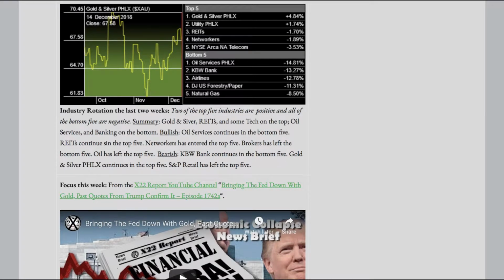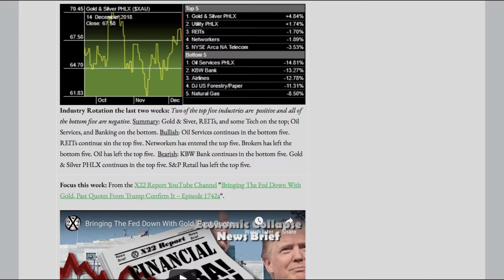Industry rotation the last 2 weeks. 2 of the top 5 industries are positive, and all of the bottom 5 are negative. Summary: gold and silver, REITs, and some tech on the top. Oil services and banking on the bottom. Bullish, oil services continues in the bottom 5.